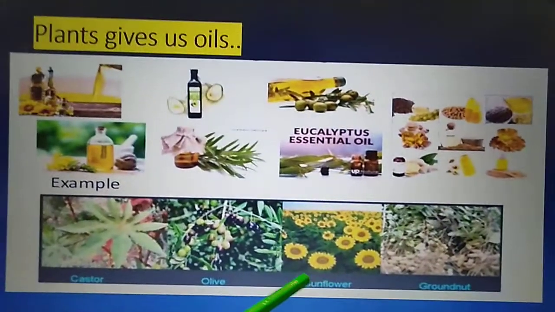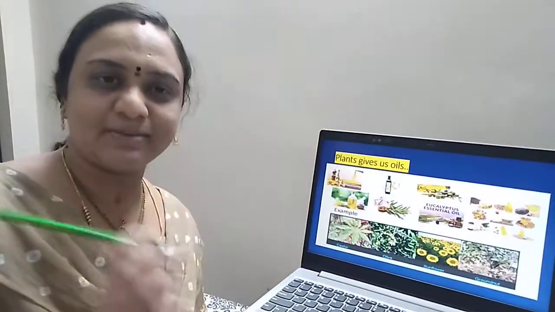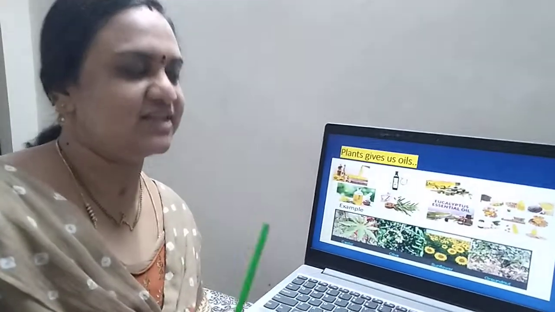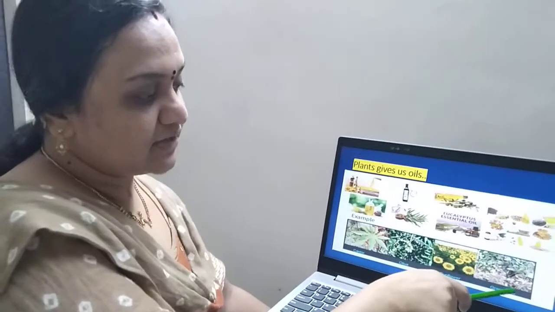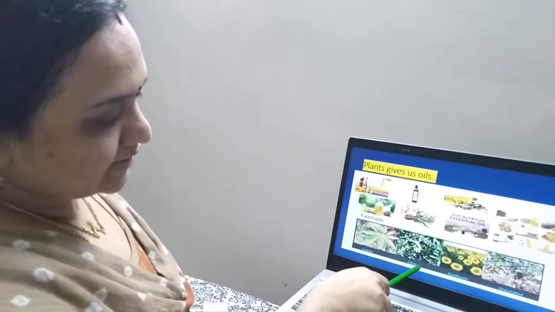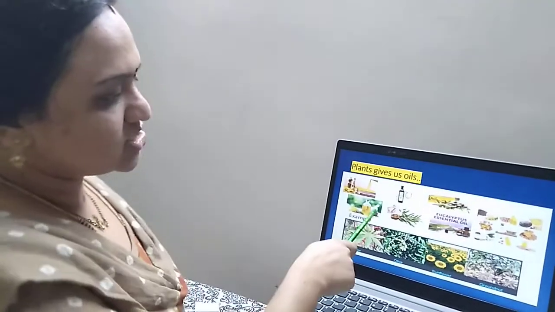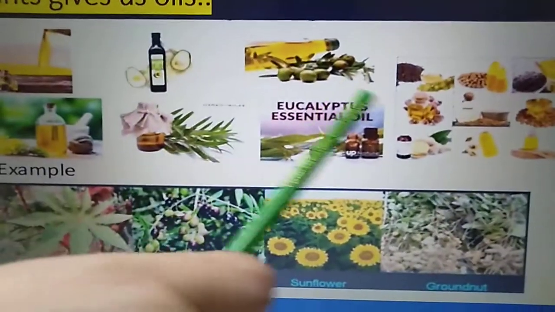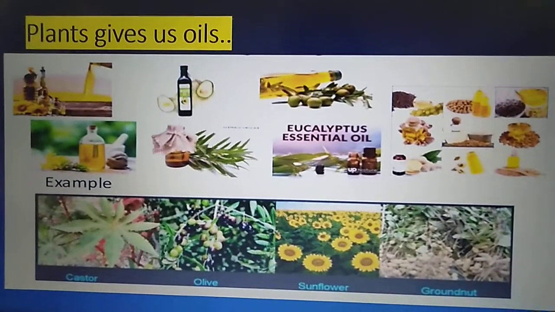If you can see this sunflower oil, when you go to any supermarket, you might have seen your parents buying the oil, and on the oil packet you will mostly see a sunflower. Isn't it, children? And groundnut seeds also give us groundnut oil. Olives, castor, sesame. All these seeds are used to extract oil. See this, children? Eucalyptus oil. Can you see all these oils? So plants give us oils. Shall we move on?